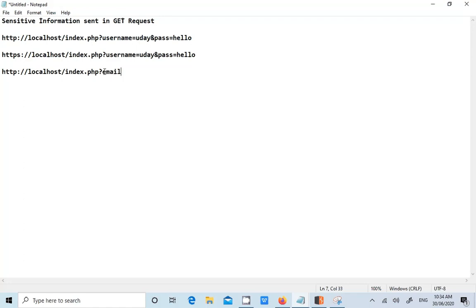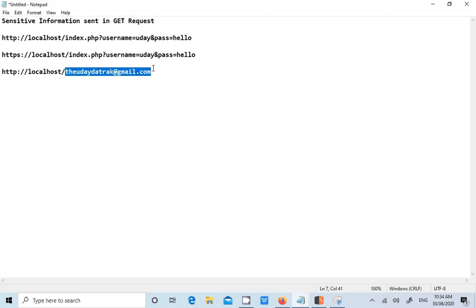Let's say if you are coming across your email address, uday.datrak@gmail.com, then yes, the email address is also sensitive information. Anything which is sent as part of the URL is a security issue. And one more thing, guys, sometimes you cannot see the page name. You can directly see something like this, not even a parameter, just the email address sent as part of the URL itself, then it is a security issue.